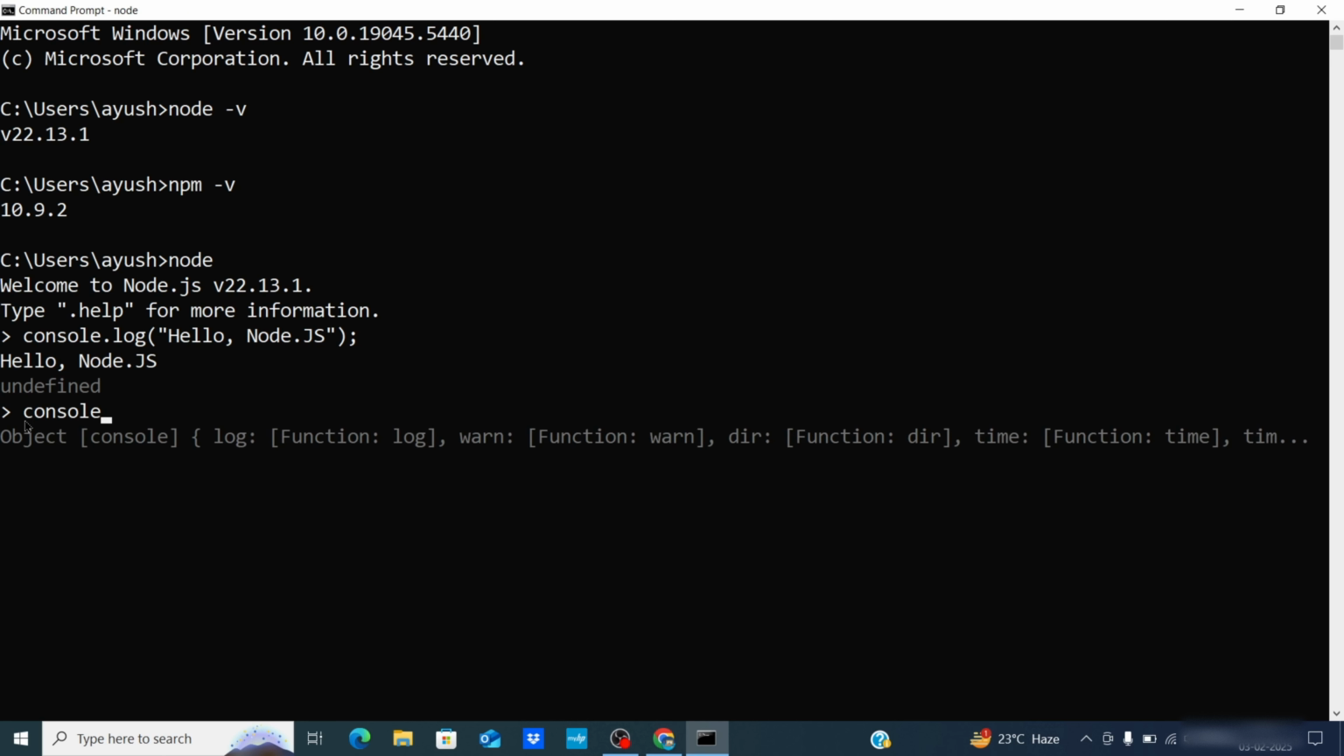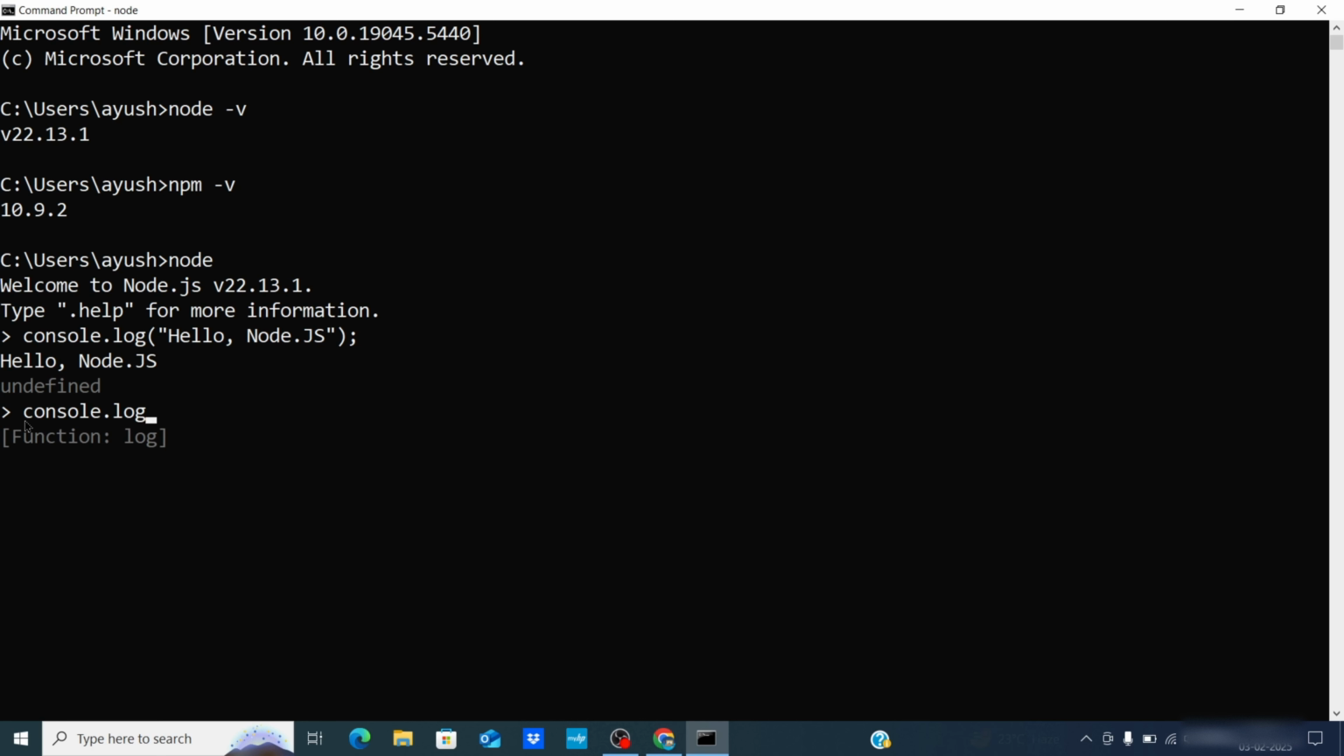Let's try some simple math operations. console.log 54 plus 2. See here, it will print the output 56. Now let's see another example. console.log 3 times 5. It prints 15. Congratulations, you have successfully installed and tested Node.js on Windows.